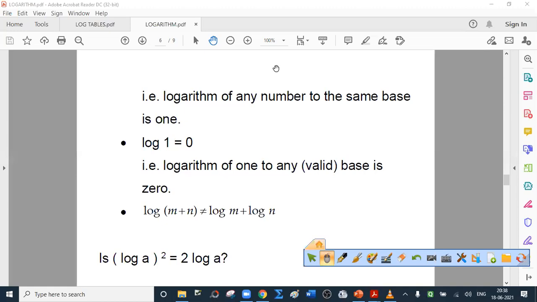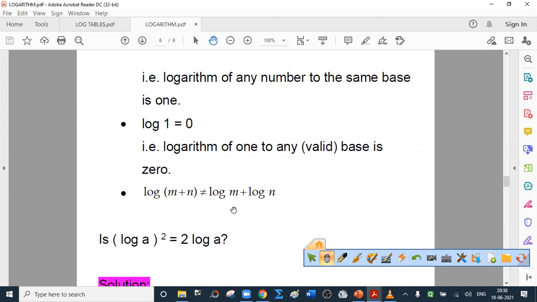But we are idle, so we do not read this completely logarithm. We just say log. So log of m plus n is not log m plus log n. Because what is log m plus log n? Log m plus log n is log mn and not log of m plus n. So don't take log common.